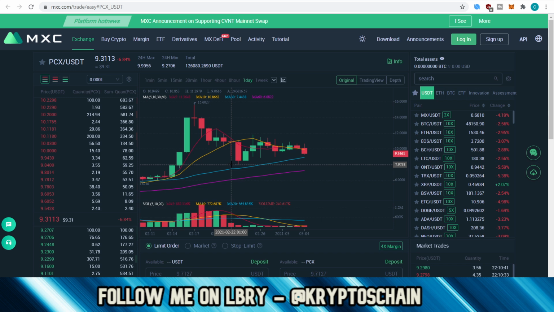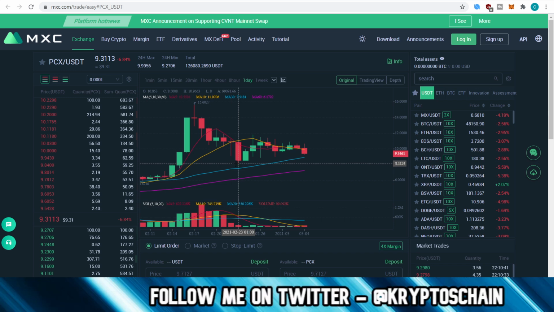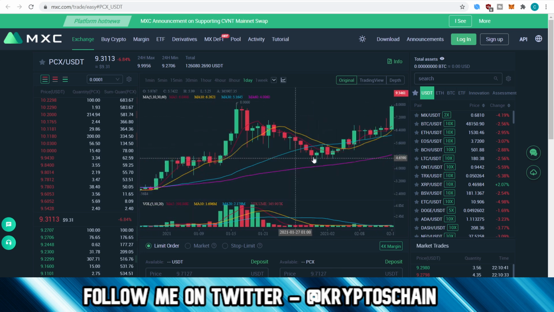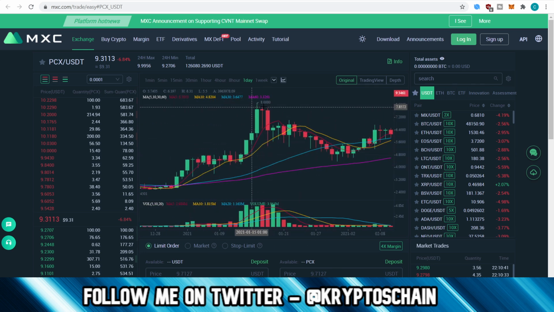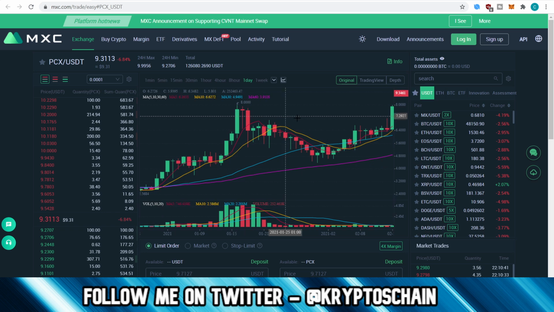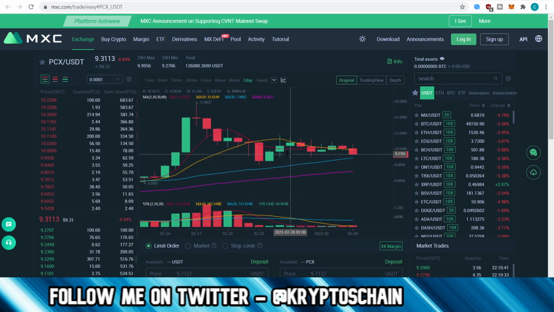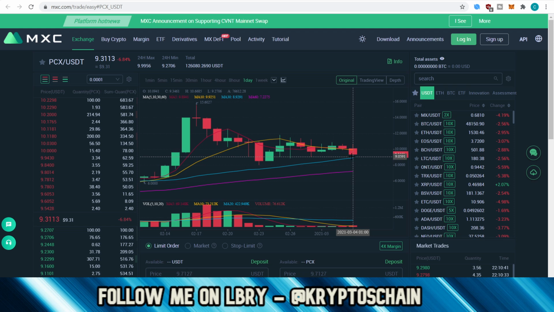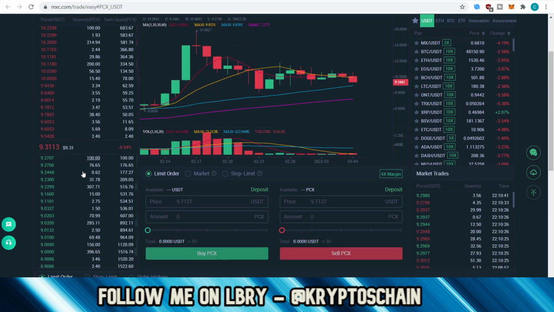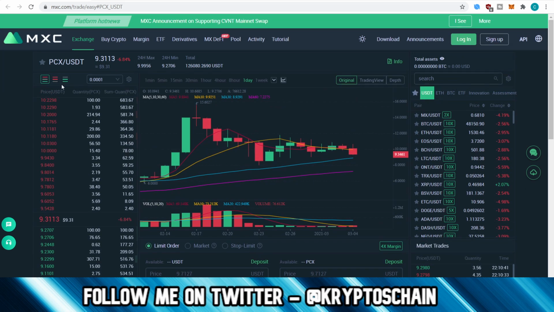So this low here was at 7.90, I believe it was. What is it? Exactly 8 on the dot. So as you can see, the support at 8 acted well. This was the previous resistance, and it acted as support. And now we had this dip which went as low as 9.27. So not 8. Again, it is a higher low, not a lower low. But it could just dip below 8, right? It could happen. I'm not saying it won't.